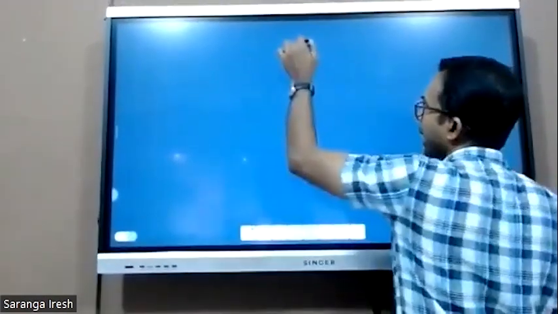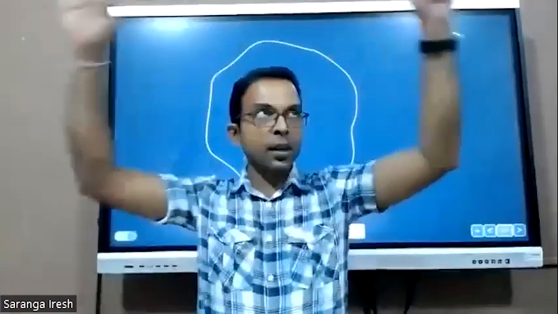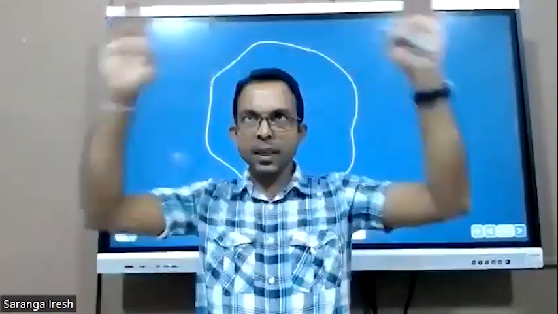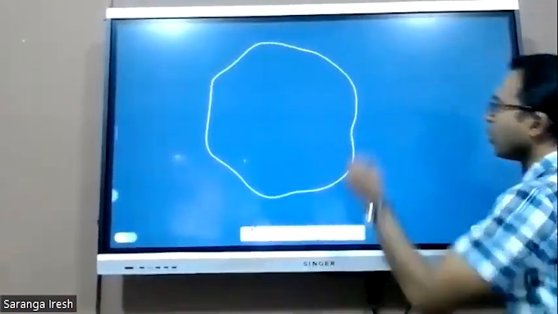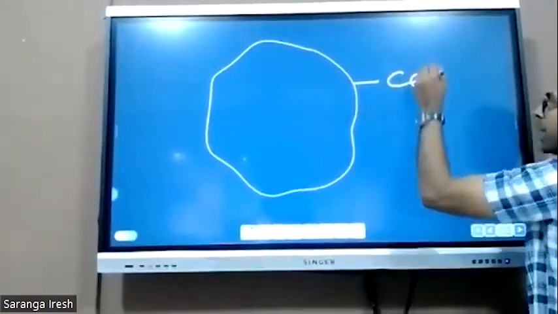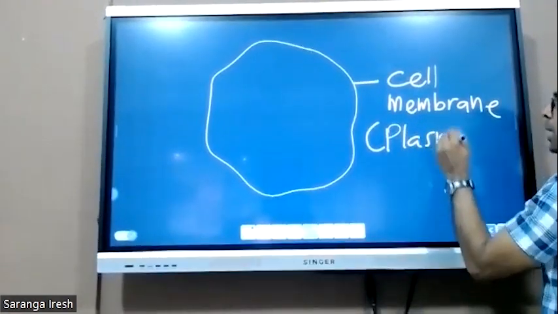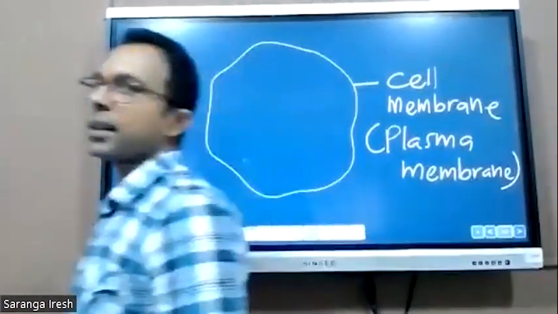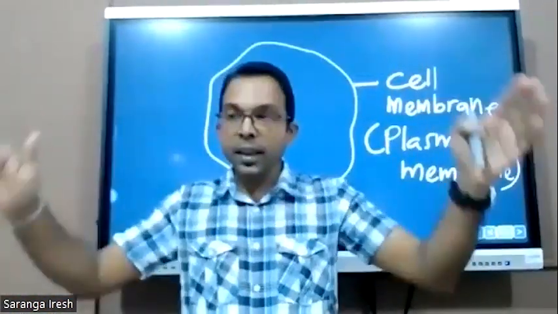It has an outermost margin layer, the protective layer of the cell. It is a membrane called the cell membrane, or plasma membrane, which covers the entire cell.